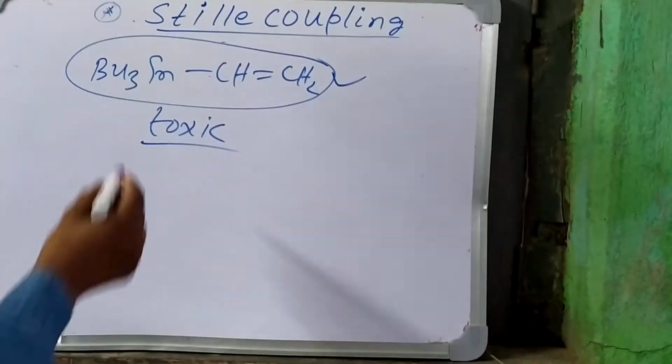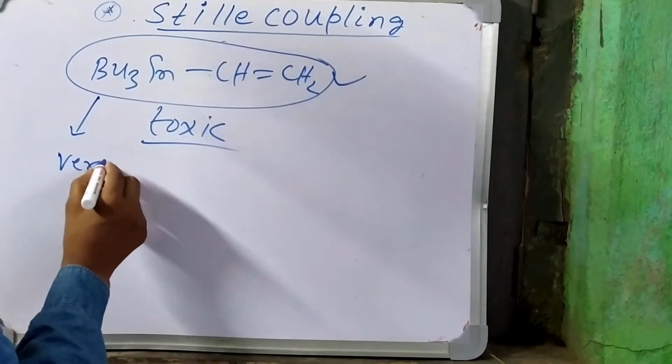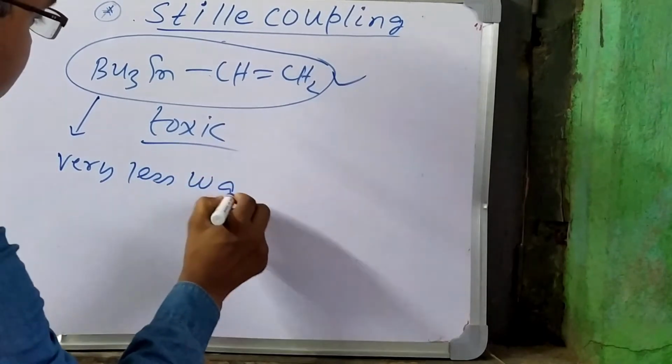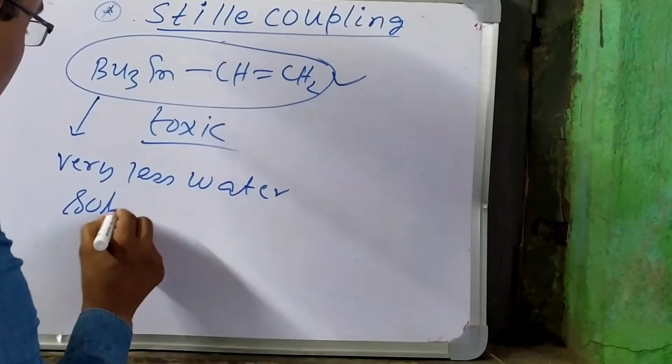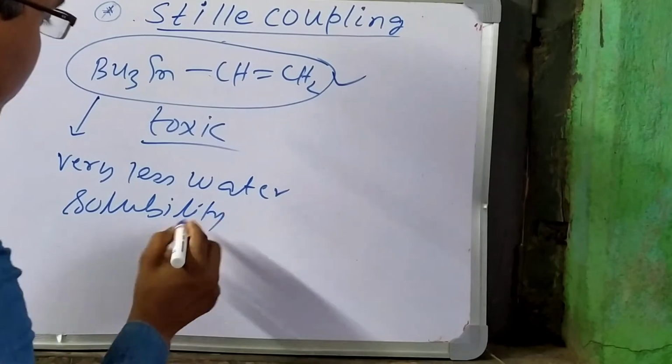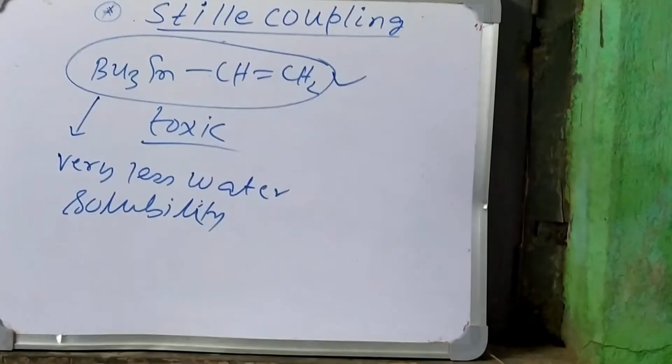And the water solubility is very low, so due to the very low water solubility, the reaction is difficult to carry out.